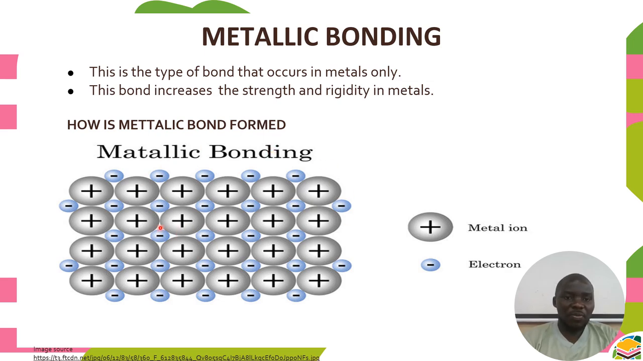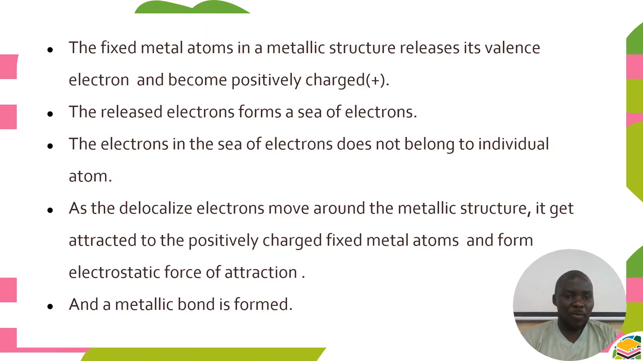So in that structure of a metal, since it's in solid form, it has fixed atoms. The positive ones are the fixed atoms. The negative ones here are just electrons which are moving through this structure of a metal. So let us look at how a metallic bond is formed.